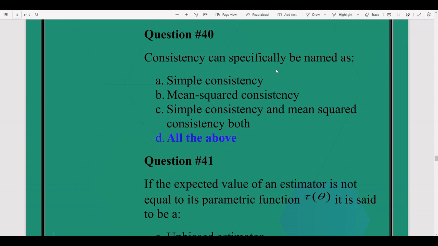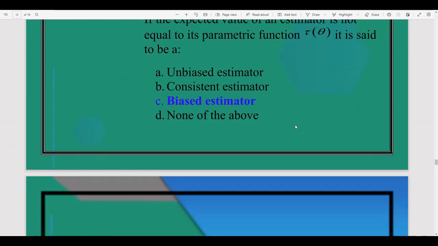Consistency can be specifically named. We can set it as simple consistency, mean square consistency, and both simple and mean square consistency.